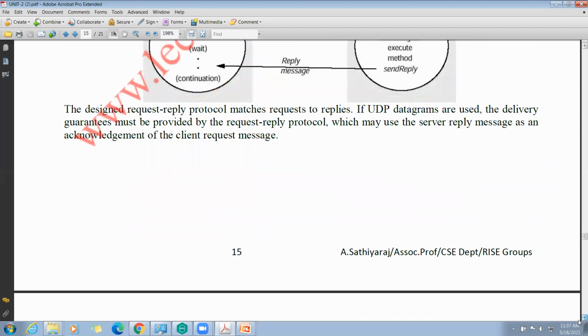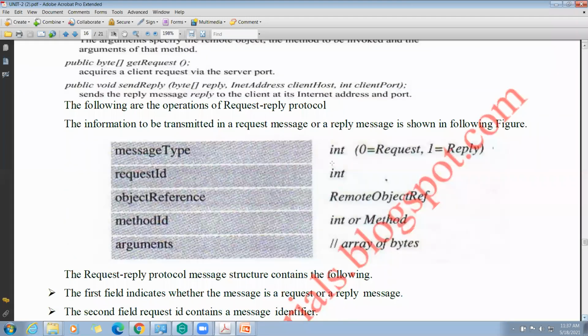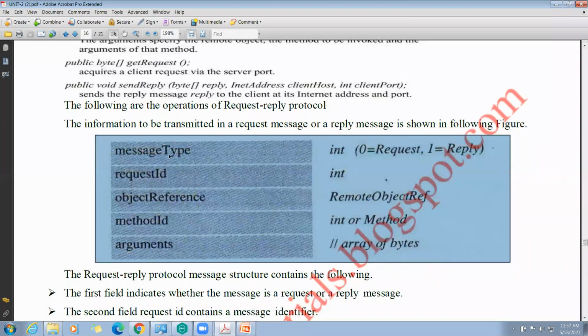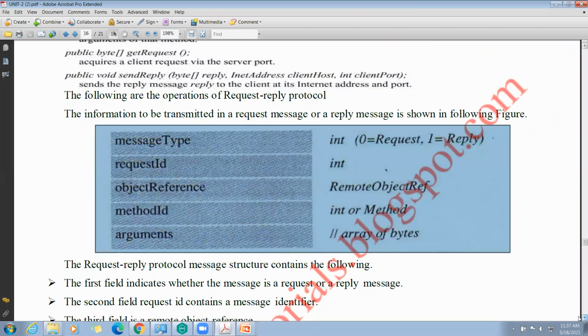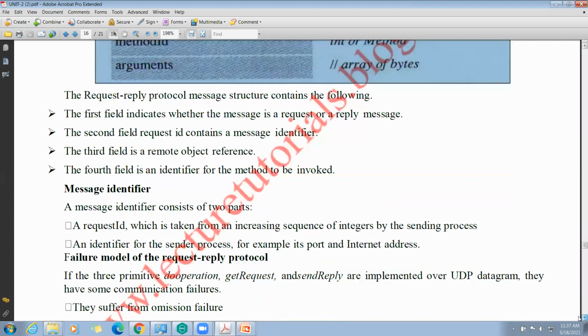Here it is, the request ID. In this particular one, the second field is the request ID. This request identifier will eliminate the duplicates at the server machine.